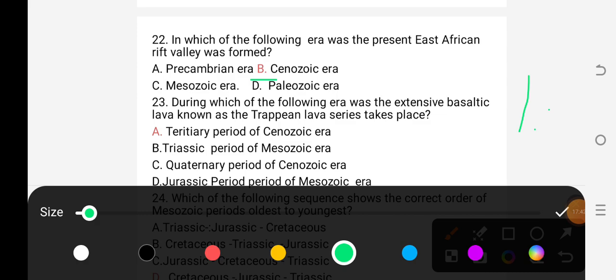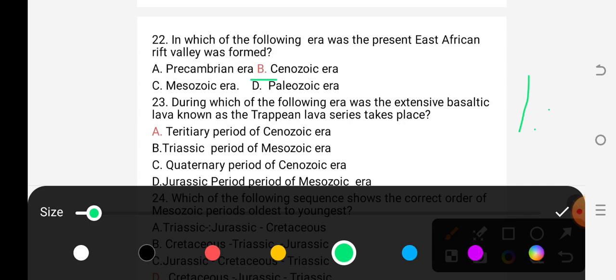Question number 23 says that during which of the following eras did the extensive basaltic lava known as the Ethiopian lava series take place? A, during the Tertiary period of the Cenozoic era. B, during the Triassic period of the Mesozoic era.